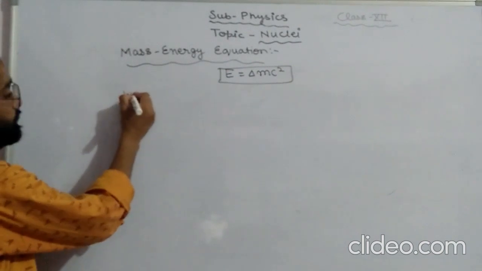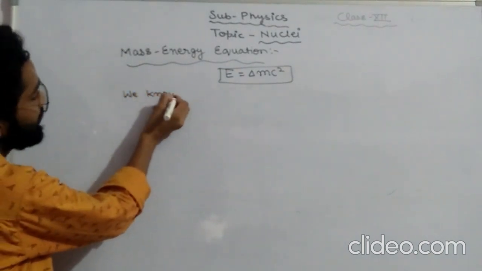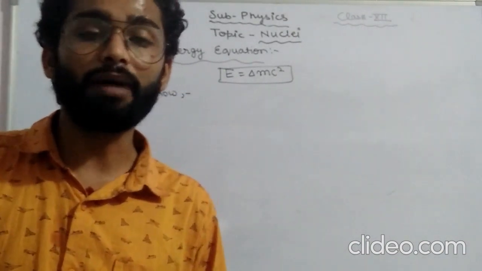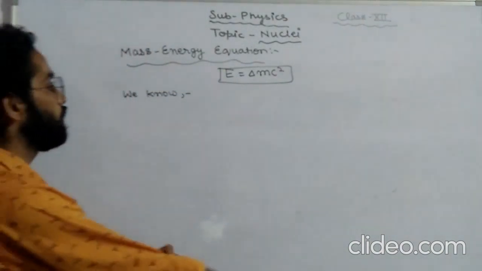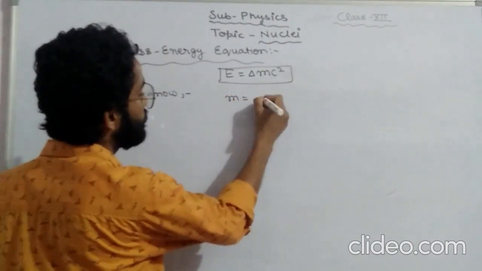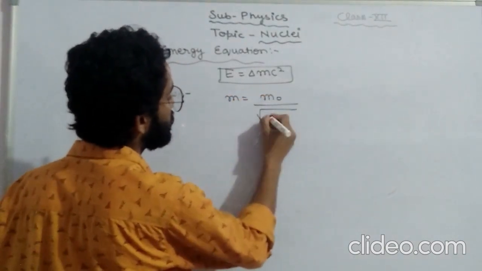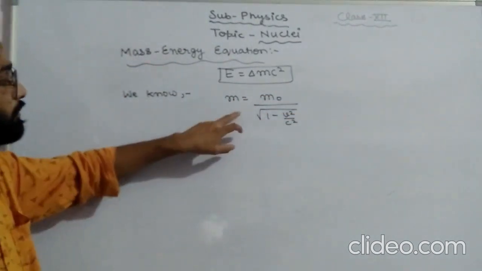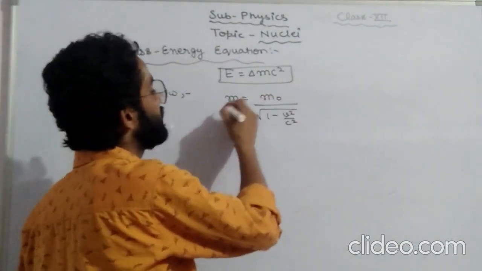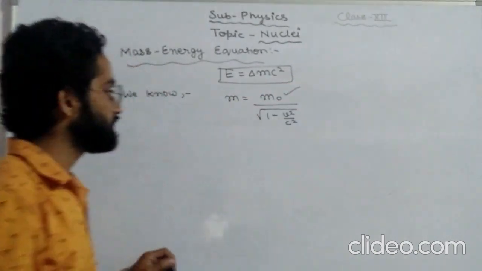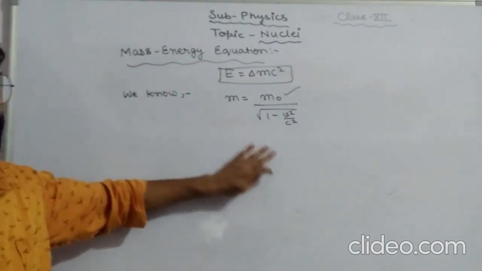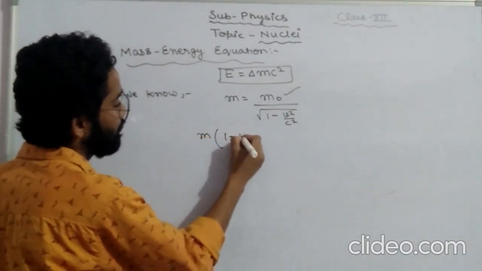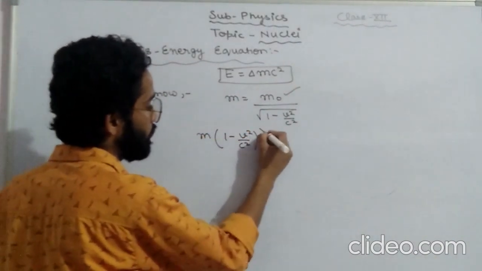We know that there is a relation between mass and relativistic mass. Here we write M equals m naught upon under root 1 minus v square upon c square. This is the relation between the relativistic mass and the real mass. So we can write m naught times 1 minus v square upon c square to the power minus 1 by 2.